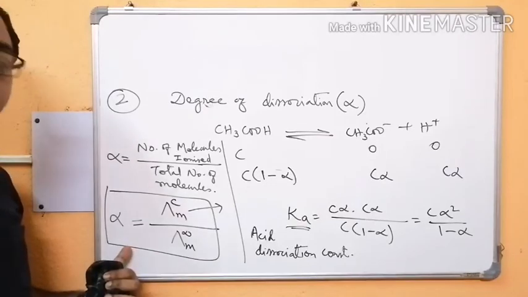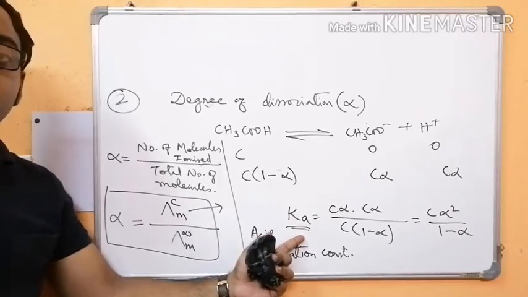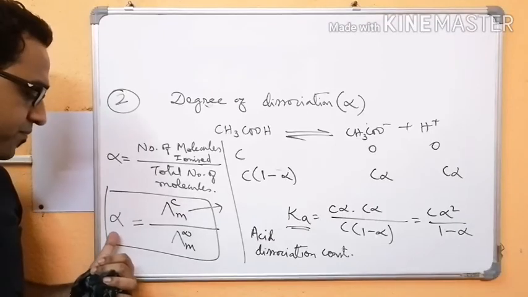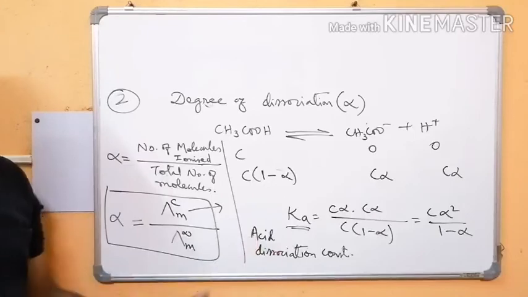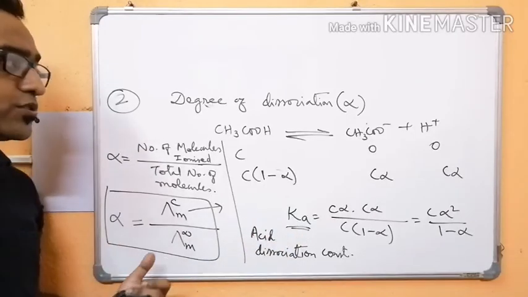So if you can find out the alpha value, we can easily find out the Ka value. And you will see in CBSE there are questions on finding alpha as well as Ka. So you can easily find out the acid dissociation constant as well as degree of dissociation.